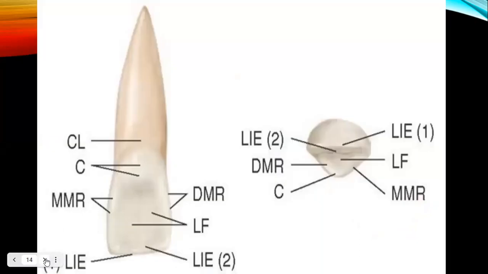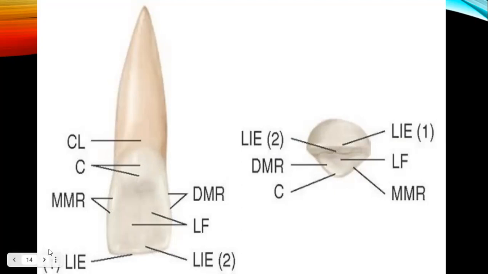So in this picture, you can see this is the cervical line, CL for cervical line, C for the cingulum. Then we have the mesial marginal ridge, then the distal marginal ridge, then the lingual fossa. Then we have the linguoincisal edge, two edges, right? Then the distal marginal ridge, lingual fossa, cingulum, mesial marginal ridge, right?